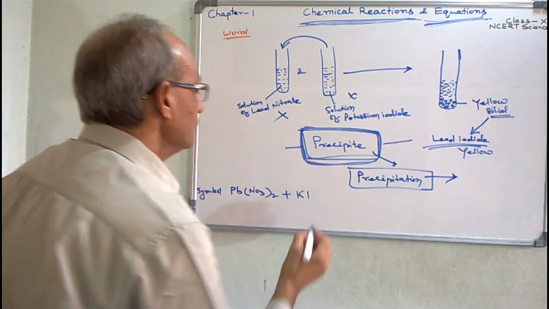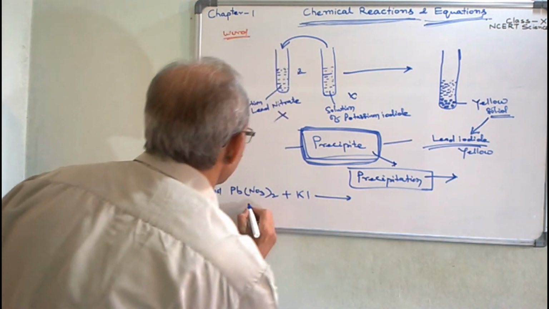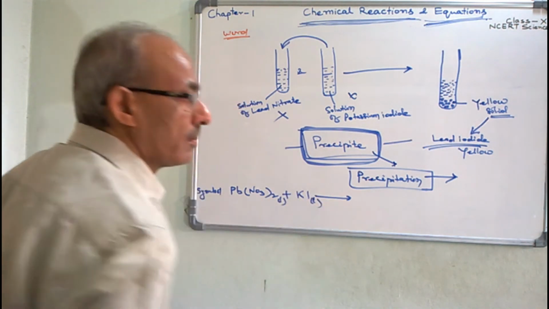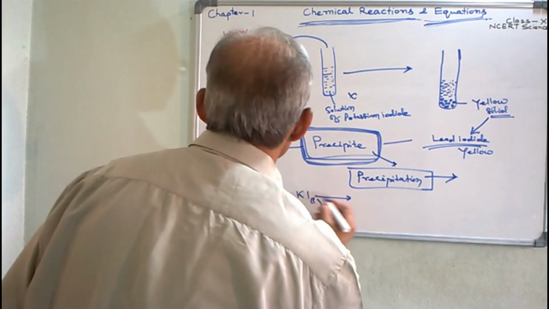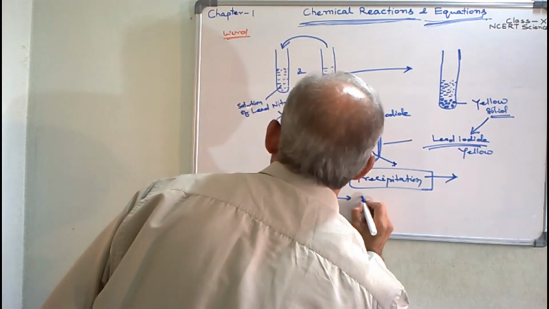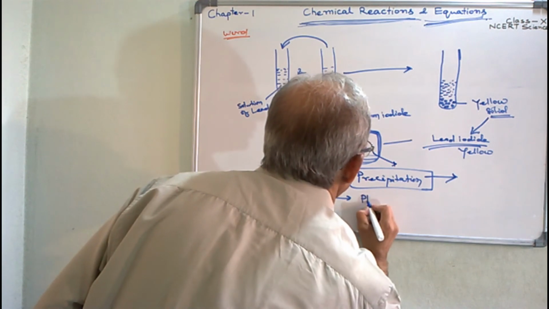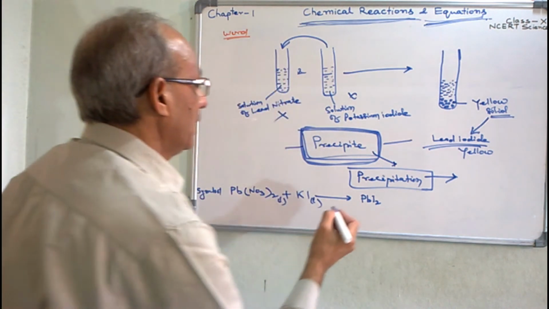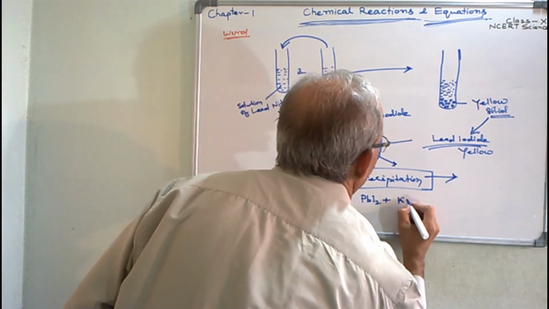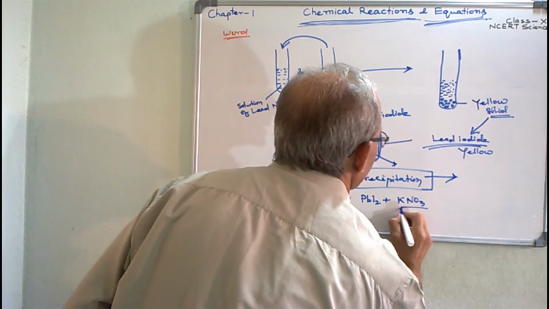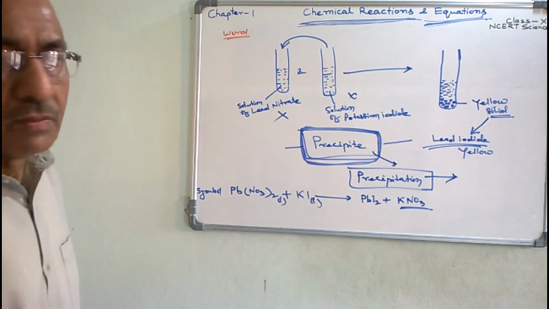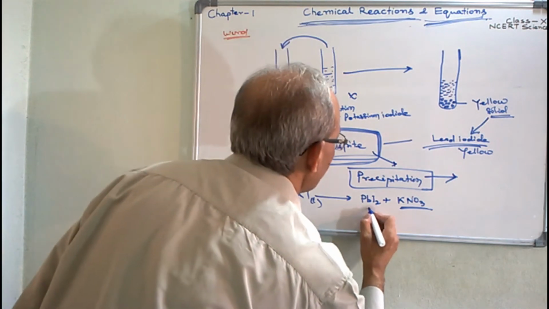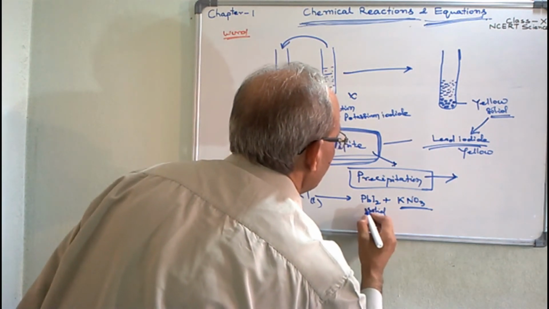After the chemical reaction, these are the liquid, and here PbI2 is formed and KNO3. These are the newly formed substances, they are the products. And this PbI2 is in solid form.